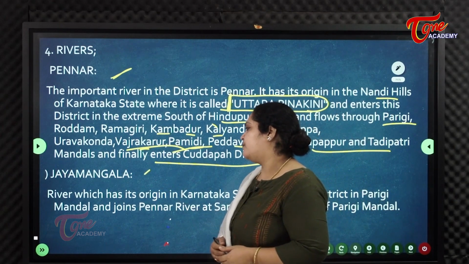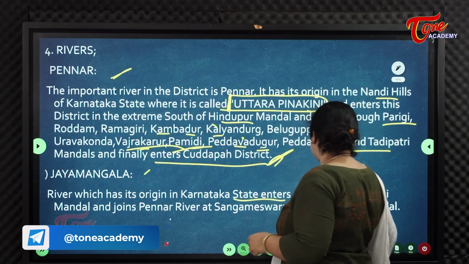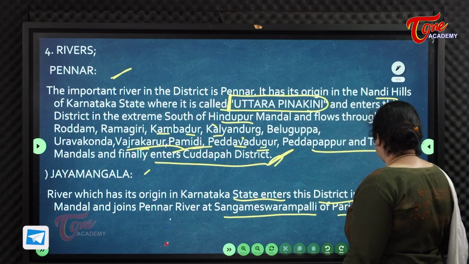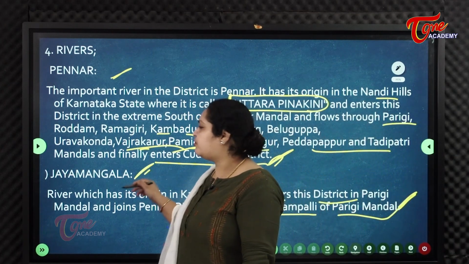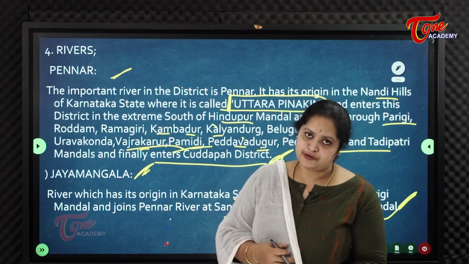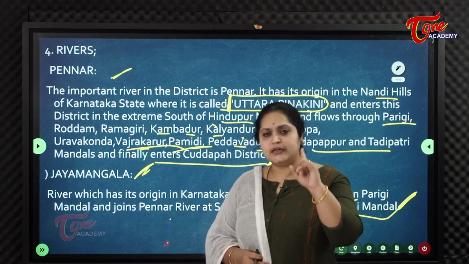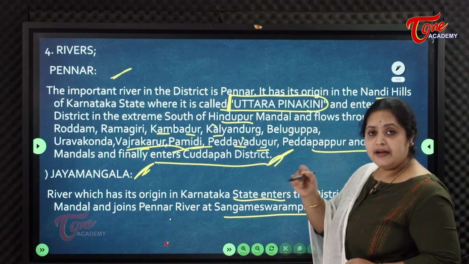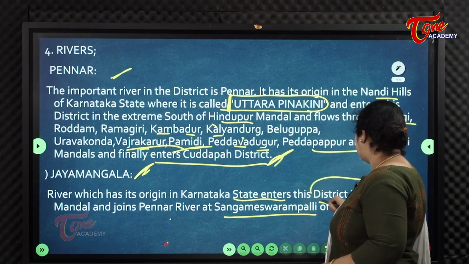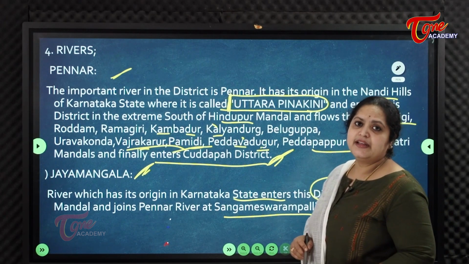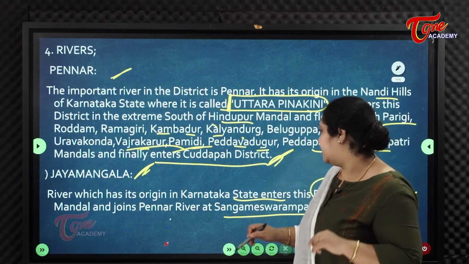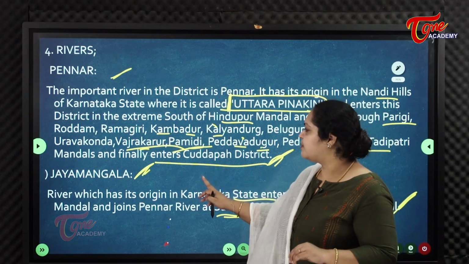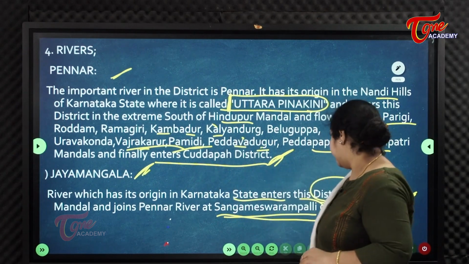Next one is Jayamangala, a river which has its origin in Karnataka and enters the district in Parigi and joins Pennar at Sangameshwaram Palli in Parigi Mandalam. Again, this is a tributary of Pennar. Jayamangala originated in Karnataka, enters Andhra Pradesh, enters Ananthapuram district in Parigi Mandal, and joins Pennar near Sangameshwaram Palli of Parigi Mandal itself. So Jayamangala is a tributary of Pennar.